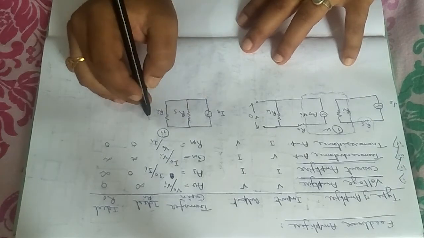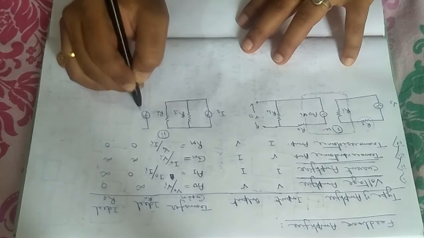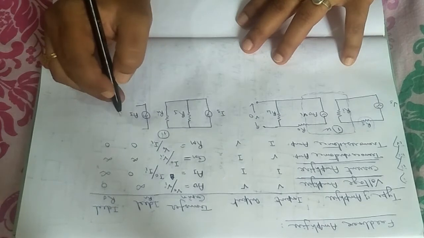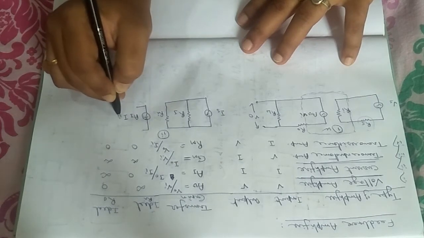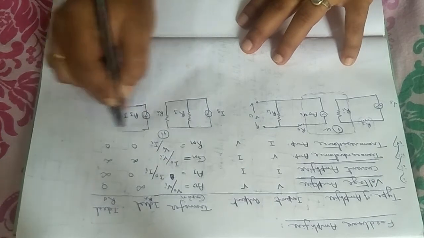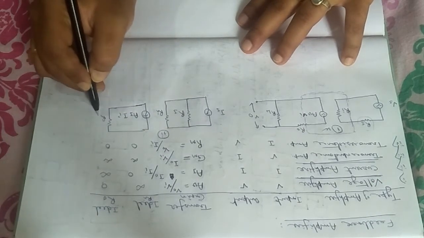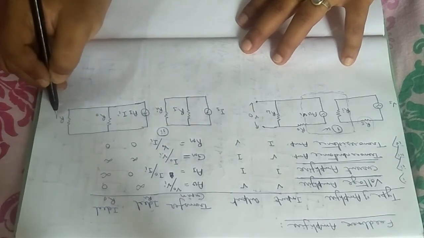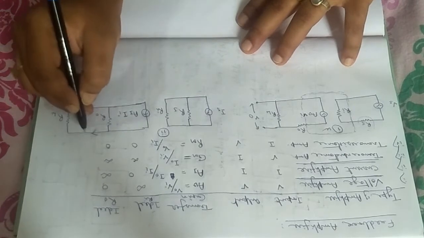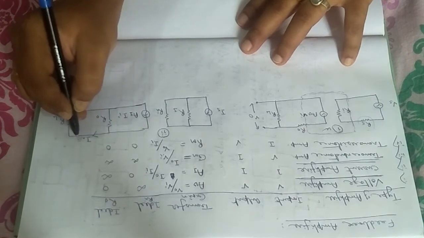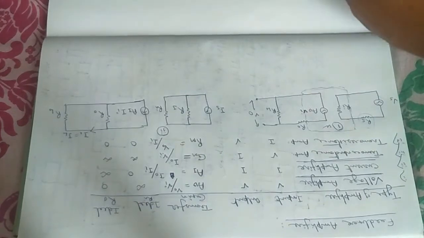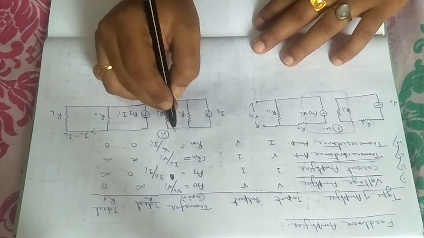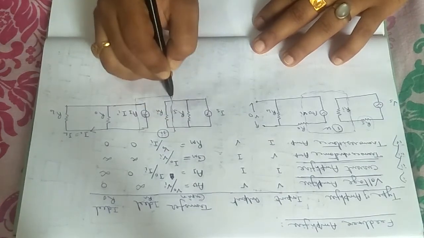So this is the input circuit, and in the output circuit there will be again one current source that can be written as Ai, multiplication factor Ai, into input current Ii. With that, parallel Ro will be connected, and finally there will be one RL, load resistance, and current flowing through it will be equal to Io equals IL. Very simple. So this is the input circuit and this is the output circuit. Input and output, you have to make coupling between these two in order to get the amplifier.